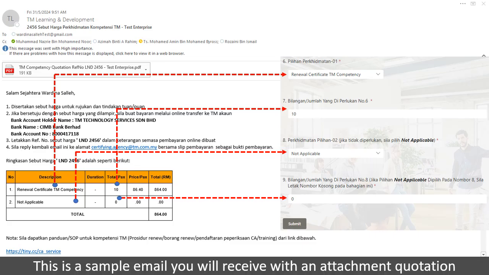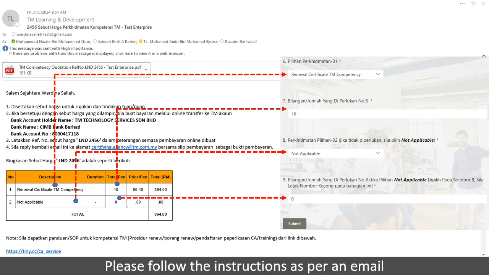This is a sample email you will receive with an attachment quotation. Please follow the instructions as per the email.